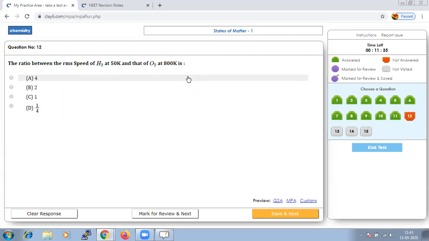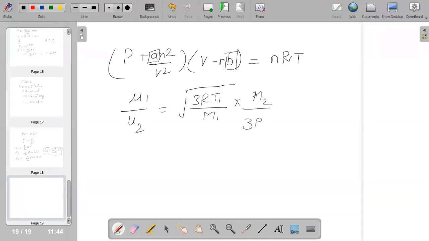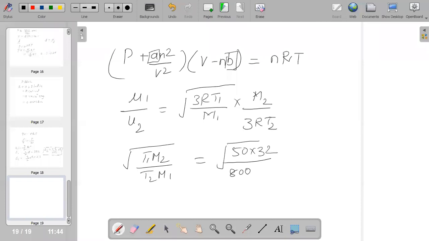We all know the formula, U1 by U2 will be equal to root of 3RT1 by M1 into the reciprocal, since it is a ratio, M2 by 3RT2. Substituting the given values, T1 M2 by T2 M1, that is 50 into 32 divided by 800 into 2.